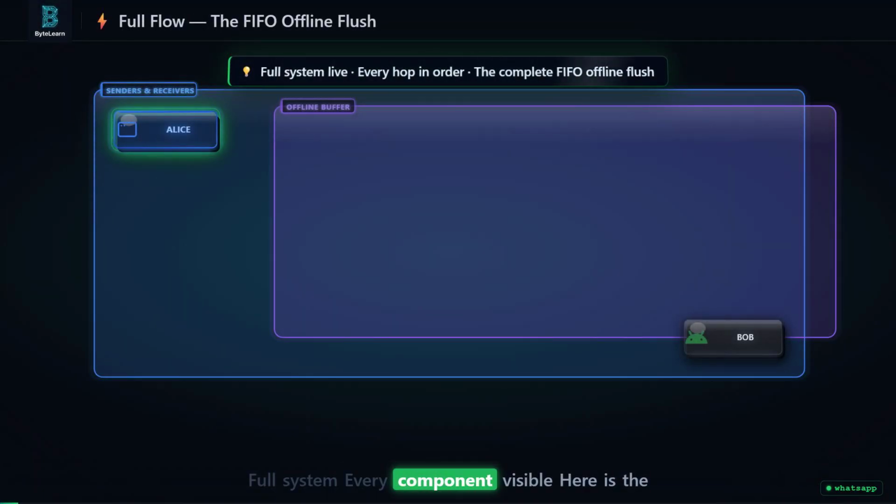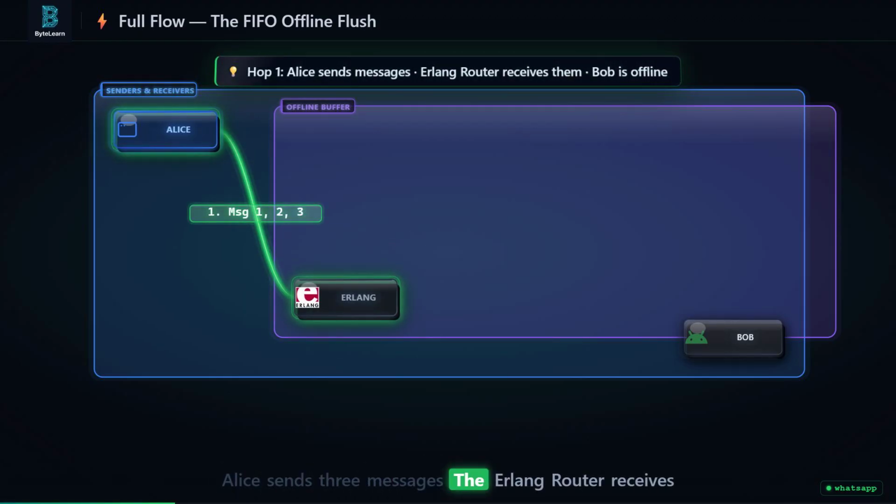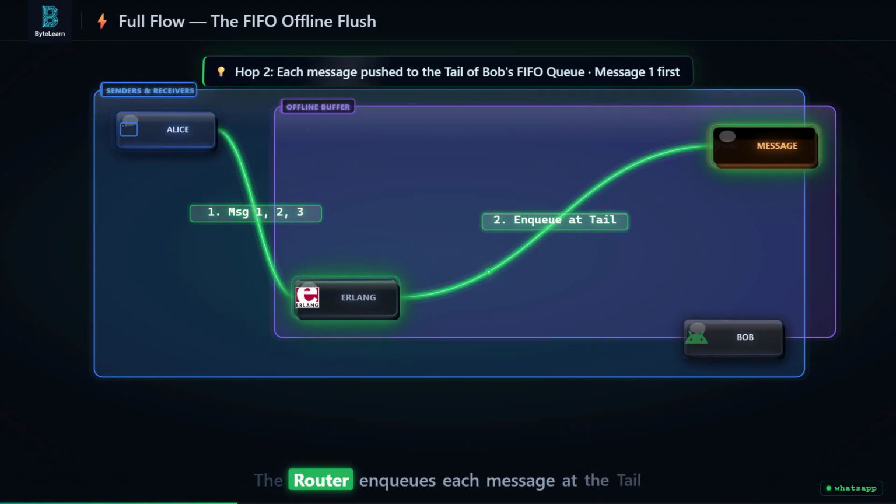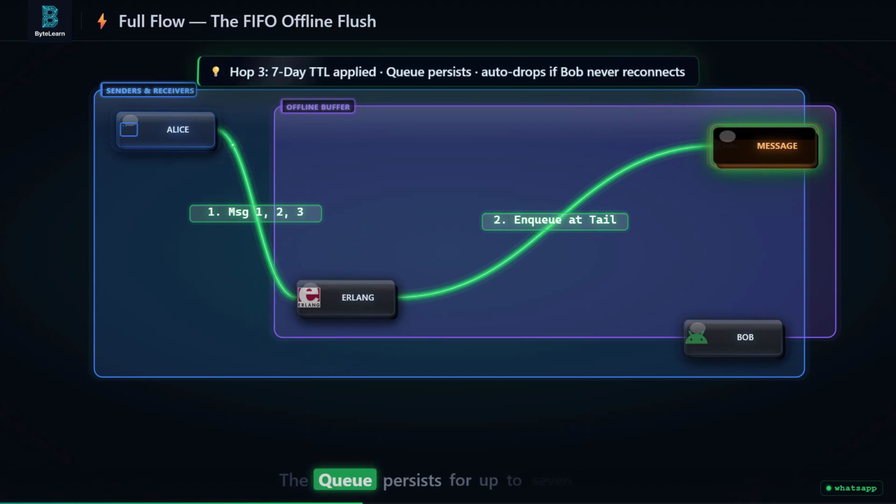Full system, every component visible. Here is the complete journey of every message sent while Bob is offline for 7 days. One clean view, every hop in order. Alice sends 3 messages. The Erlang router receives them and detects Bob is offline. The router enqueues each message at the tail of Bob's dedicated queue. Message 1 is first, message 3 is last. Strict chronological order. The queue persists for up to 7 days with a strict time to live. If Bob doesn't reconnect in 7 days, the queue is dropped to free memory.